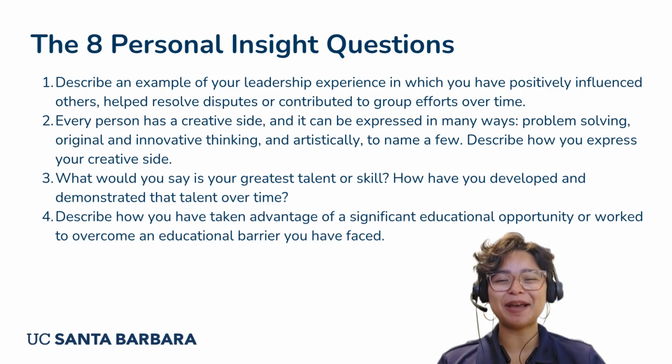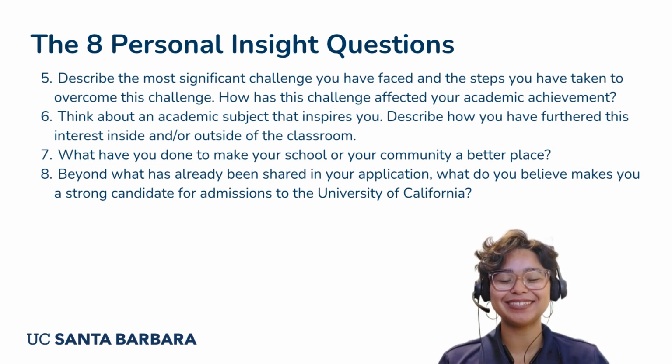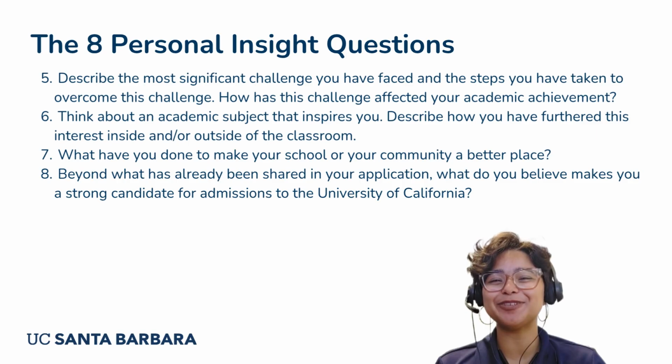Question 4. Describe how you have taken advantage of a significant educational opportunity or worked to overcome an educational barrier you have faced. Question 5. Describe the most significant challenge you have faced and the steps you have taken to overcome this challenge. How has this challenge affected your academic achievement? Question 6. Think about an academic subject that inspires you. Describe how you have furthered this interest inside and/or outside of the classroom. Question 7. What have you done to make your school or your community a better place? Question 8. Beyond what has already been shared in your application, what do you believe makes you a strong candidate for admissions to the University of California?